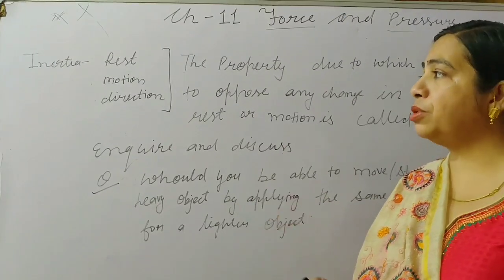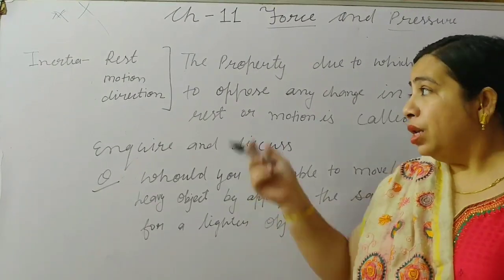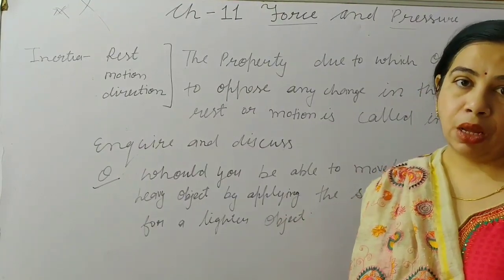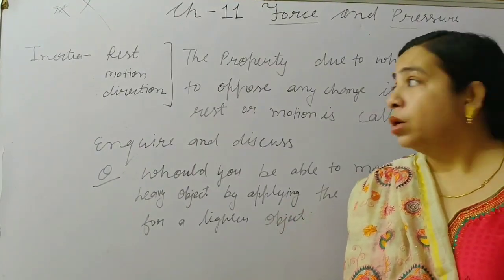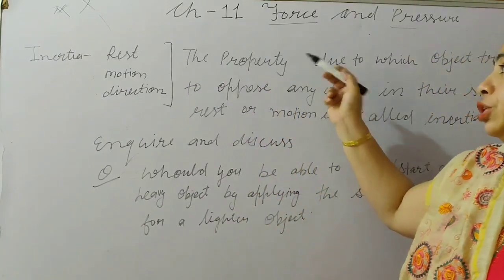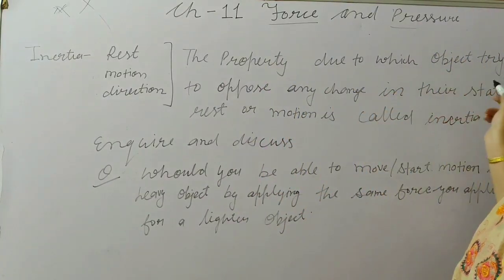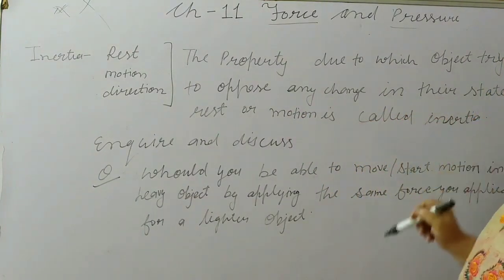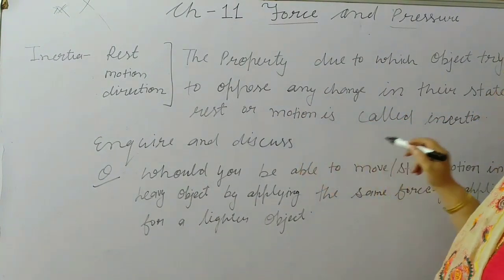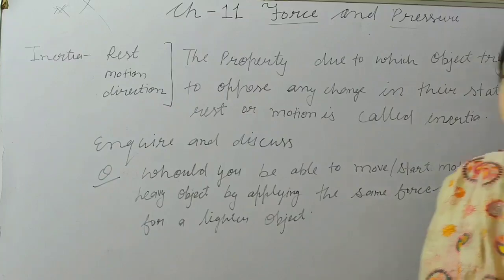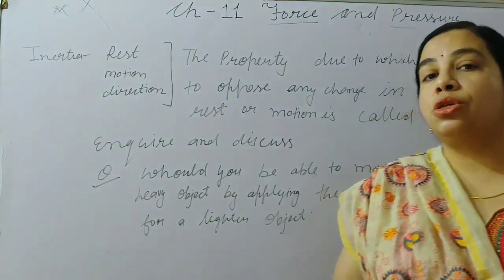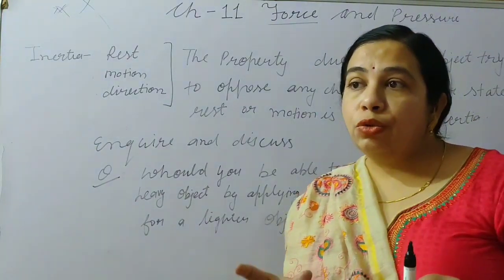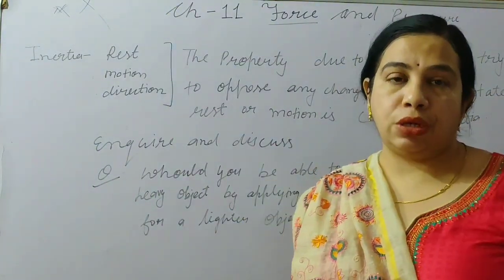A very small concept is given: inertia. What is inertia? It is a tendency, or we can say a property, due to which an object tries to oppose any change in its state of rest or motion. That is called inertia. Inertia is a tendency in which any kind of object will try to maintain its position.